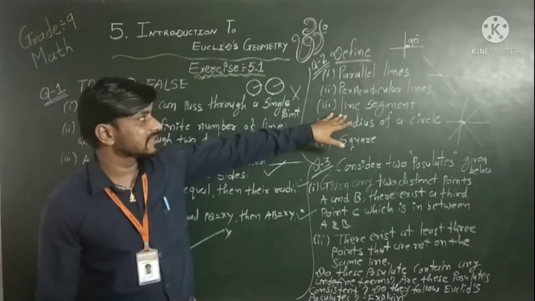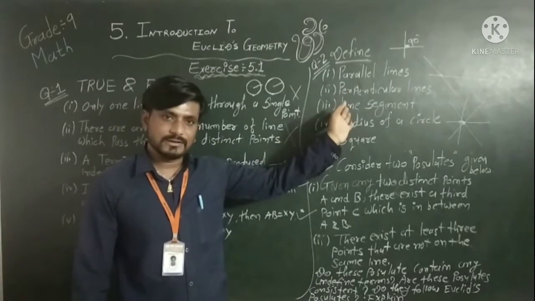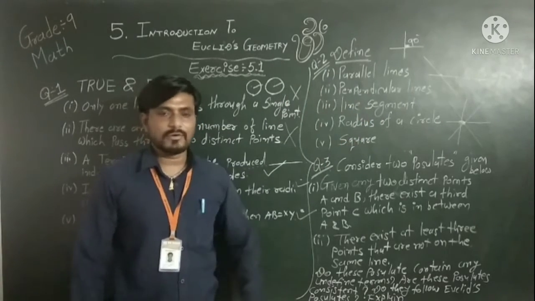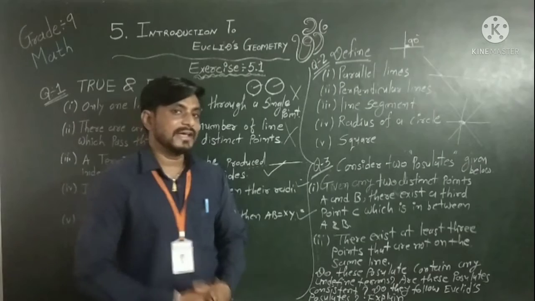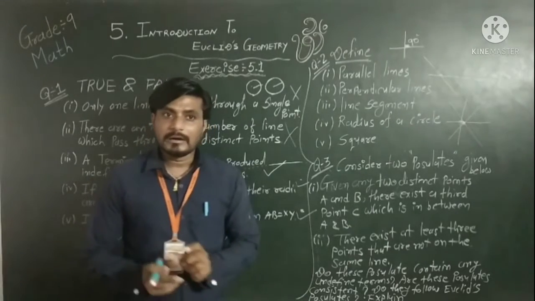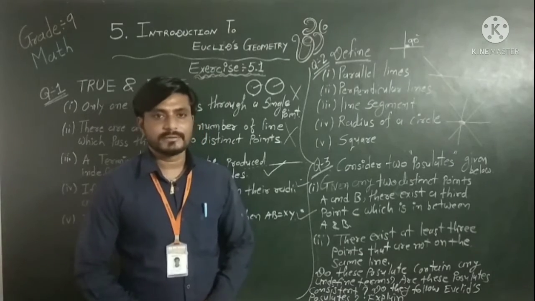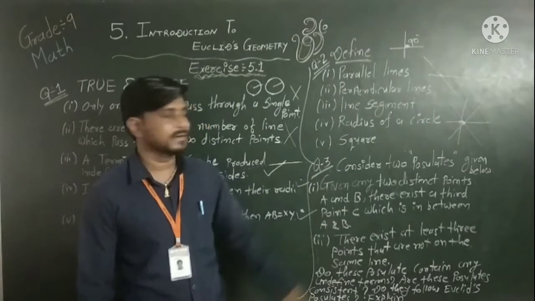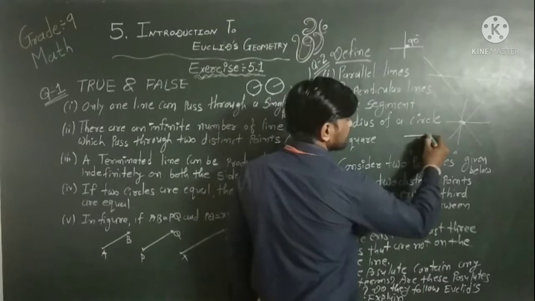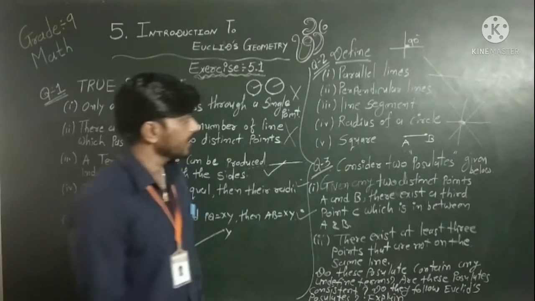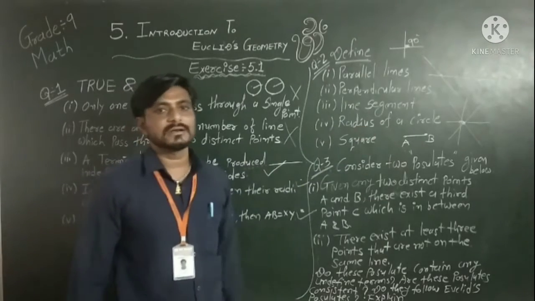Now what is a line segment? A line segment is nothing but a part of a line. You can simply write it's a part of a line, or you can write more precisely, a part of a line with two endpoints. Then it is said to be a line segment. Suppose this is a line segment with two endpoints A and B. That's it.